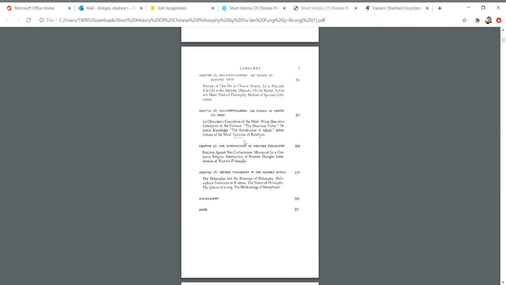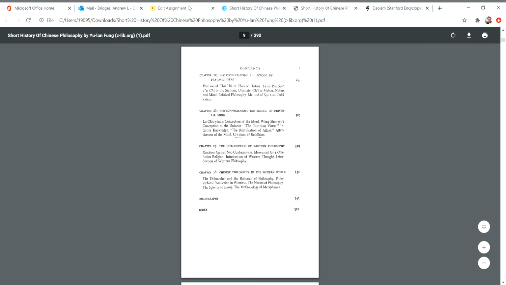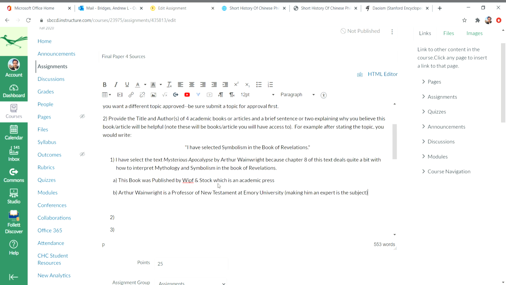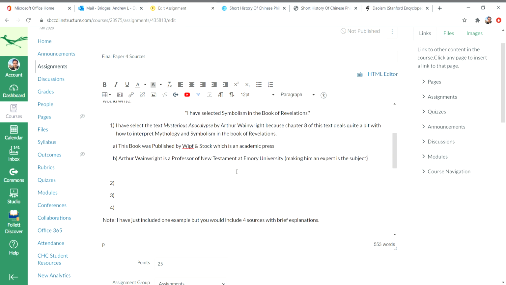Okay, so I hope this helps. Again, when we think about the assignment, be sure to explain what your topic is and the press being used and its relation to academia, and then the relevance of the author, what makes the author an expert.